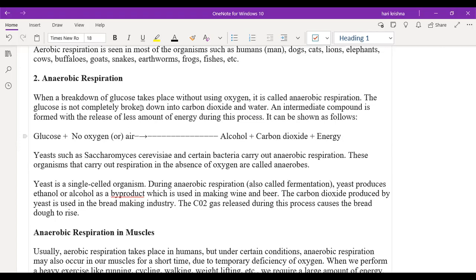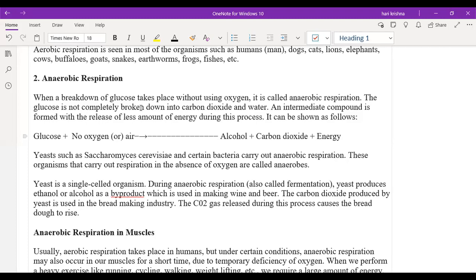Sir, this respiration happens in the cells, sir. Without the oxygen, it will happen in the cells itself. Okay, good. Next. So glucose breakdown in the absence of oxygen will form the products like alcohol, carbon dioxide gas, as well as the energy. So anybody knows the fermentation process?